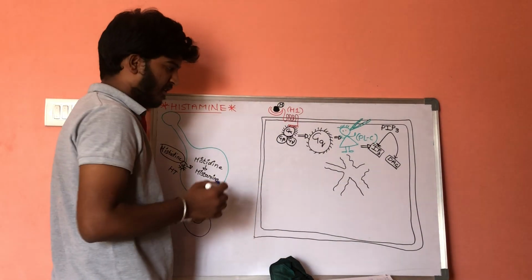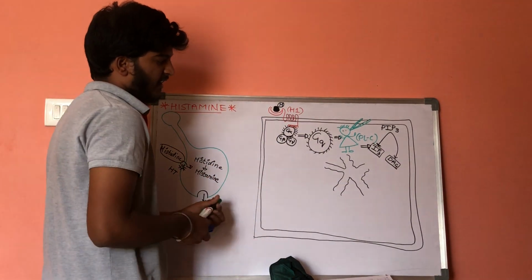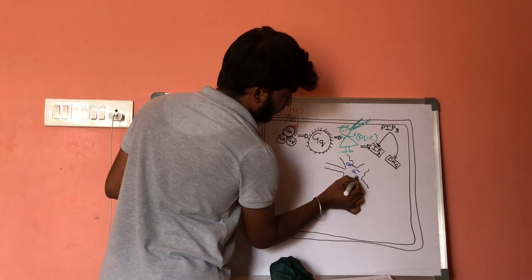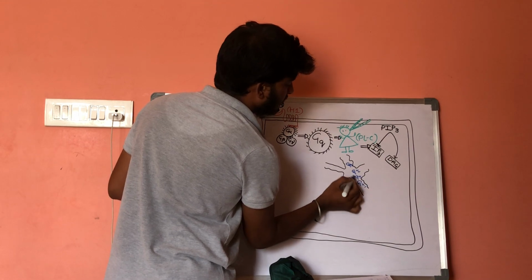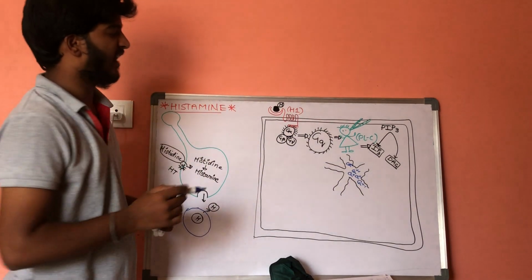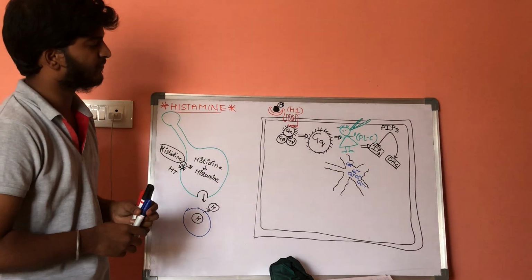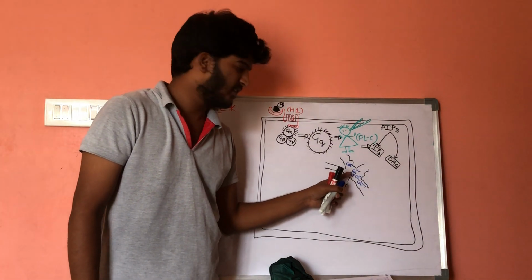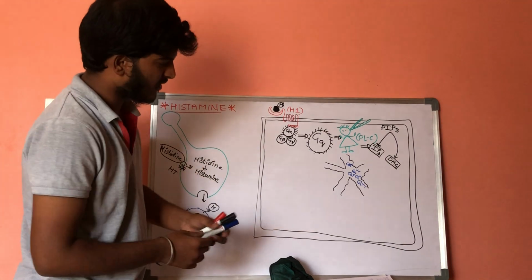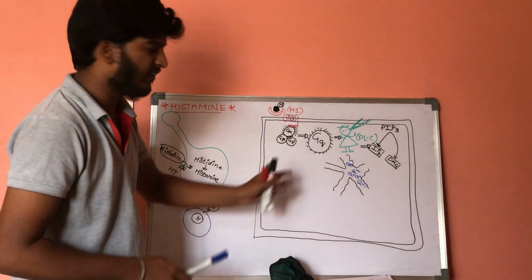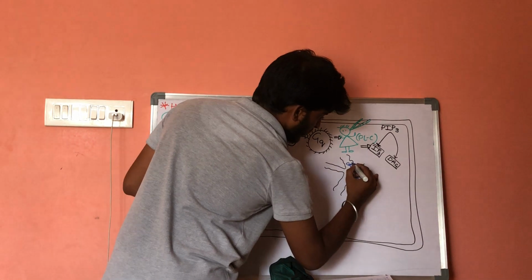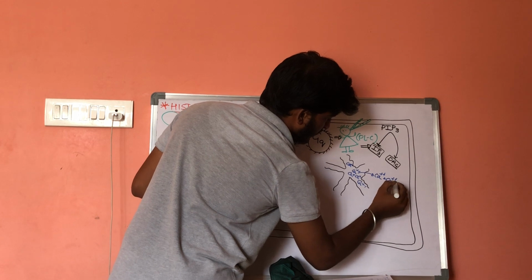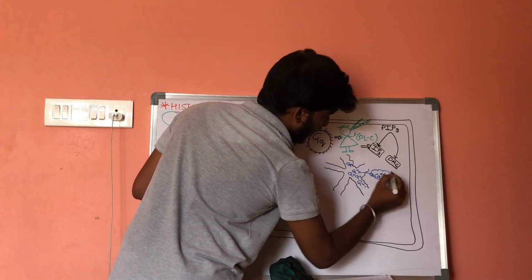Let us consider this endoplasmic reticulum. Inside it, a large amount of calcium is present. So this inositol triphosphate will activate the endoplasmic reticulum. Because of activation of the endoplasmic reticulum, calcium will come out of the endoplasmic reticulum. Excessive amount of calcium will be found outside.